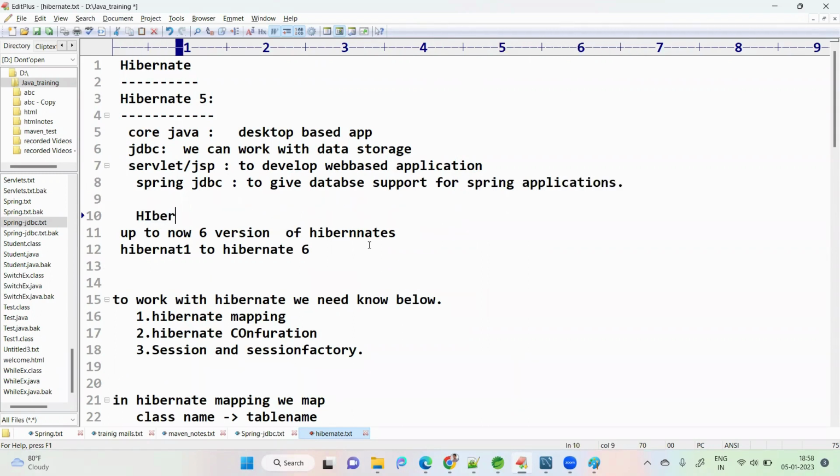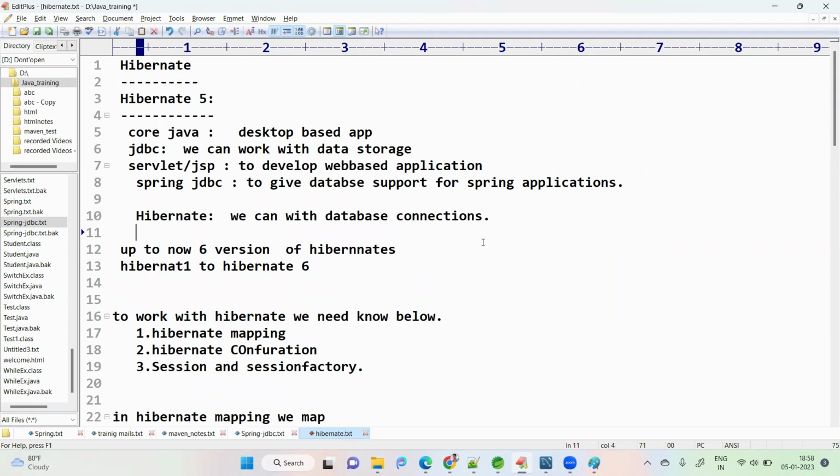But Hibernate, what is the purpose of Hibernate? With Hibernate, we can work with database connections. Only for database connection, we can use Hibernate.